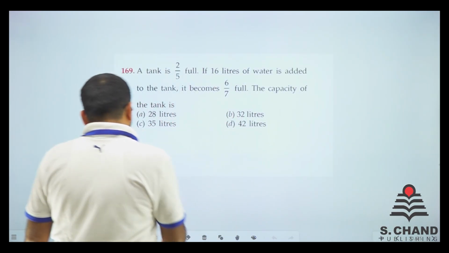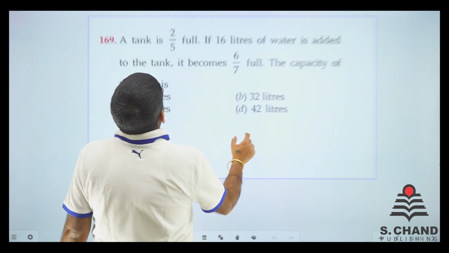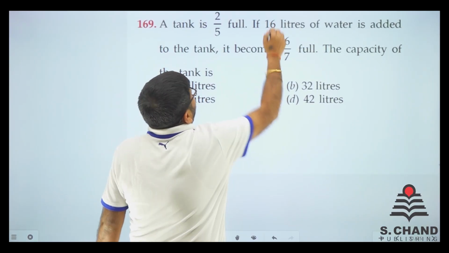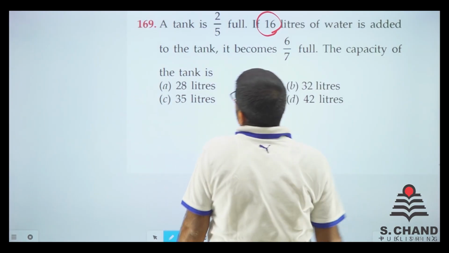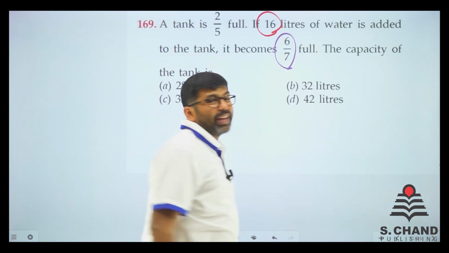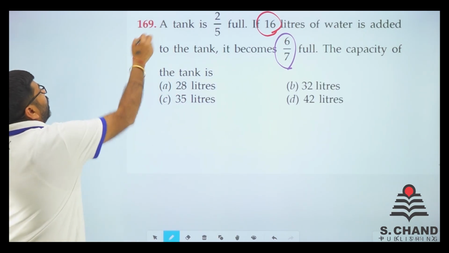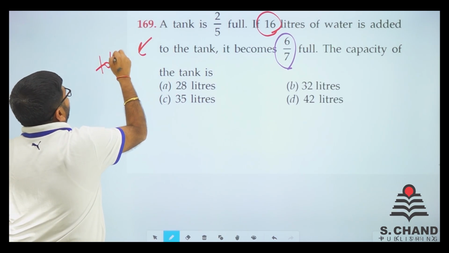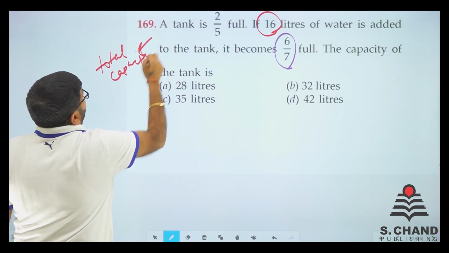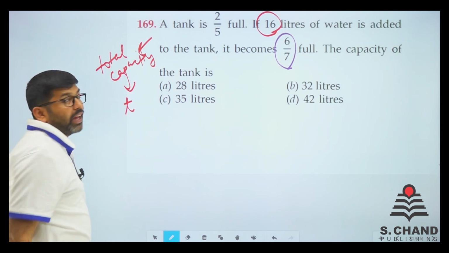Here we go. Question number 169 we have. A tank is 2 by 5 full. If we add 16 liters of water, the tank becomes 6 by 7 full. Find the capacity. Do one thing. Total capacity of the tank, let this be T. T for tank, right?